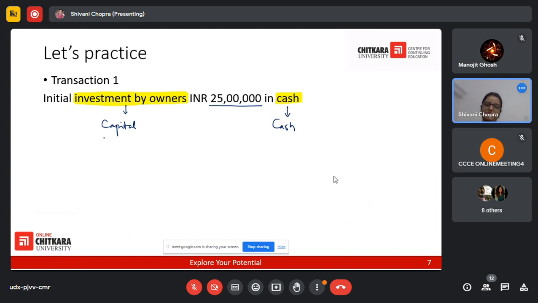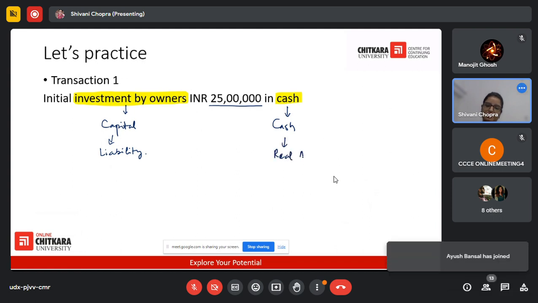Capital is a liability. The first thing that should come to your mind is that it is a liability, or a representative personal account. And then cash is a real account. Plus, the other thing is cash is also an asset.